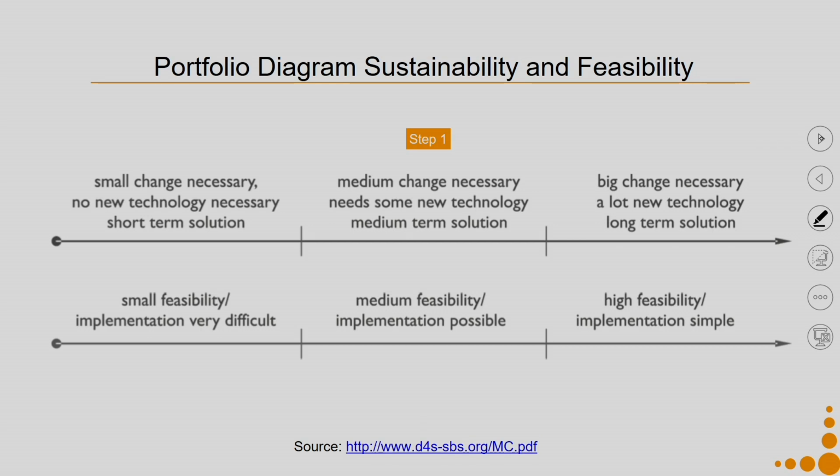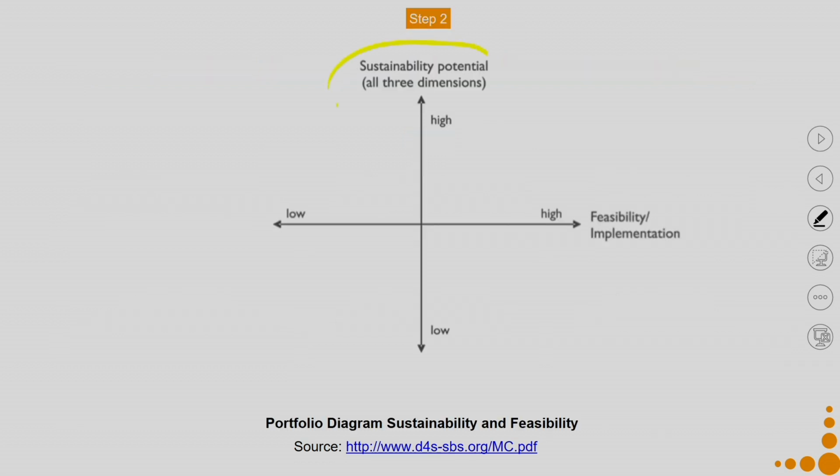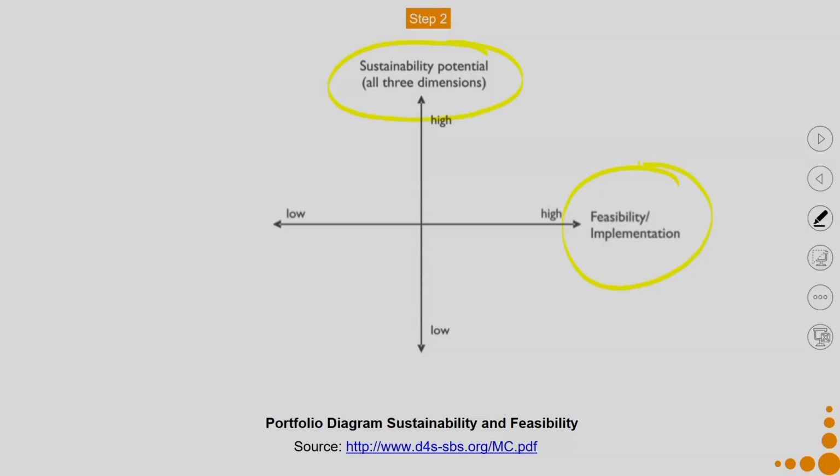Then we try to understand its feasibility, technological feasibility, and then in terms of implementation. Then again we cross this aspect with the sustainability potential. So, we would like to have all those concepts, all those ideas taken forward, in which case the sustainability potential is high and also feasibility potential is high.